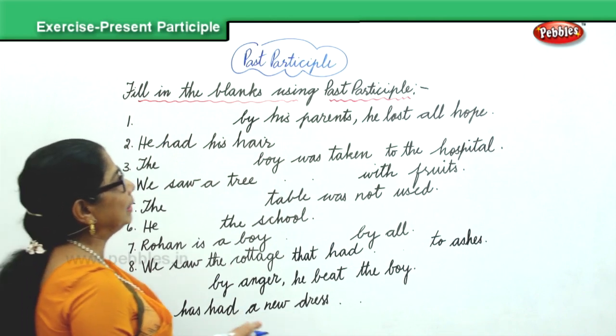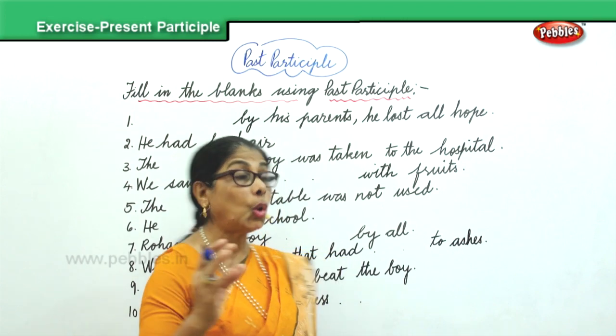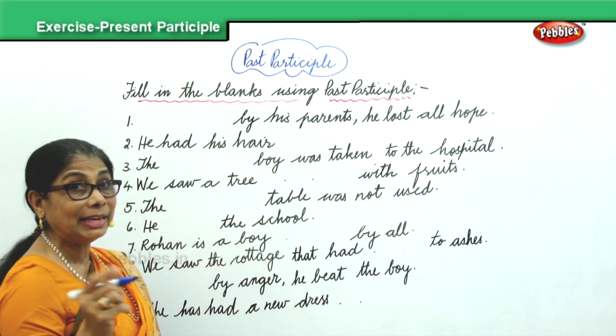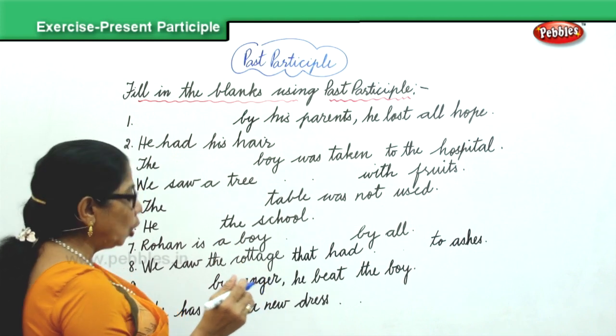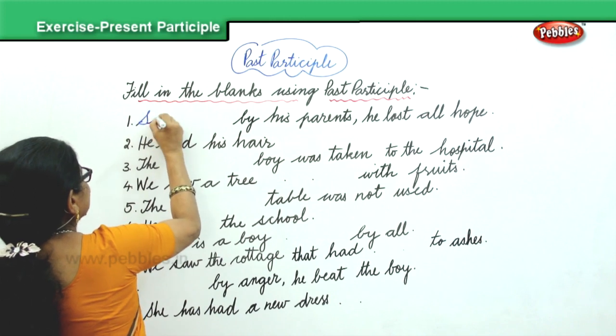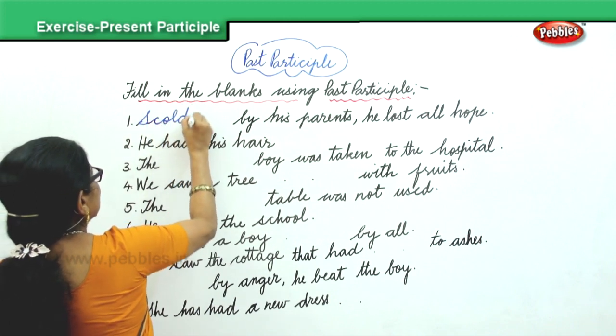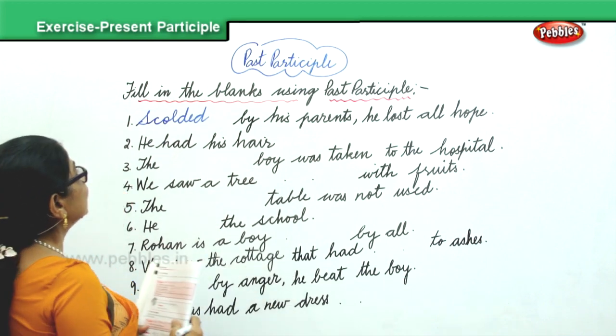Dashed by his parents, he lost all hope. Scolded, very good. Ends in d, I told you. Scolded by his parents, he lost all hope. Scolded ends in ed.